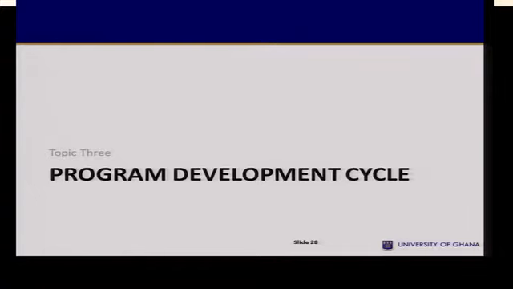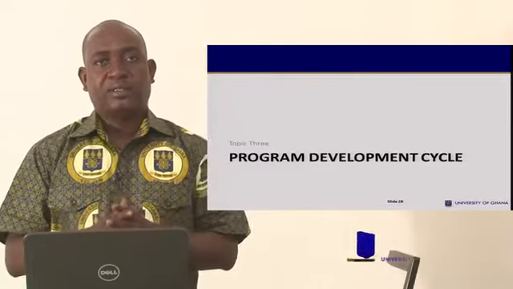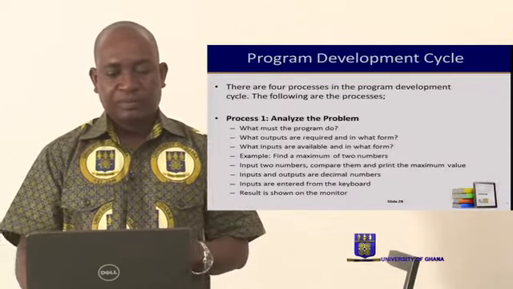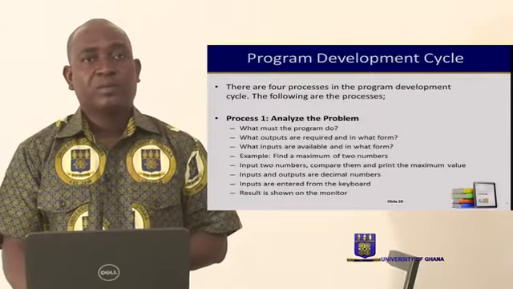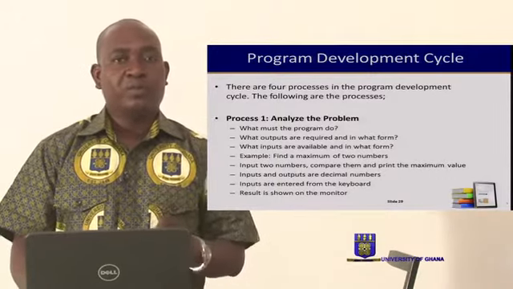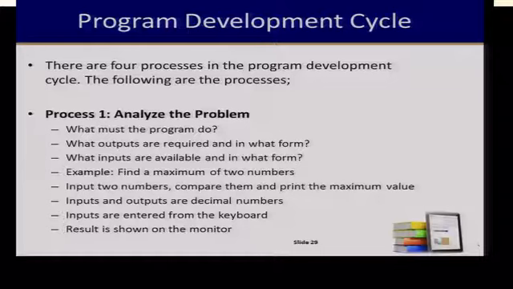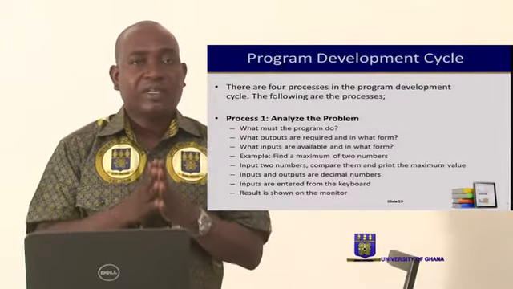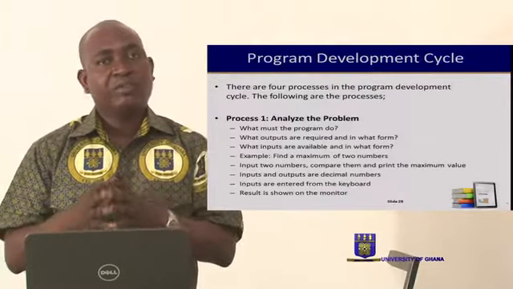The program development cycle. Before a program is designed, you need to go through the program development cycle. With this cycle, we're talking about four main processes. First, you need to analyze the problem. You design the program, you code the program, and then you test the program. These are the four main steps in the program development cycle.